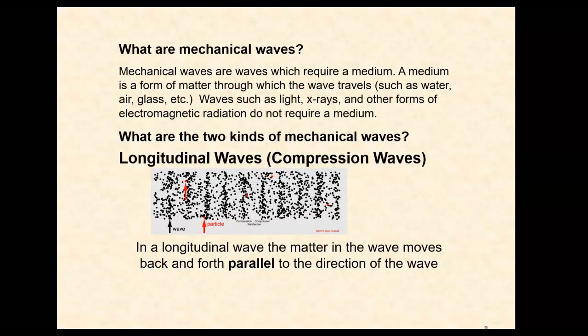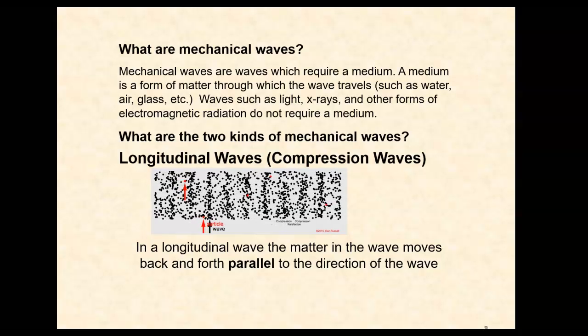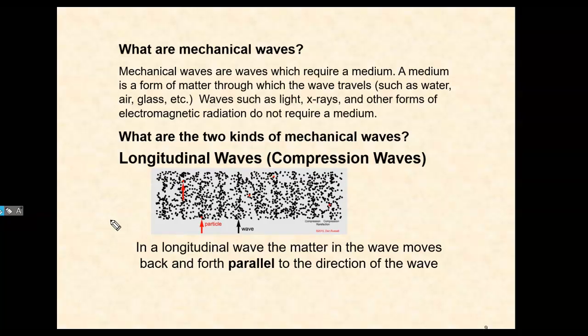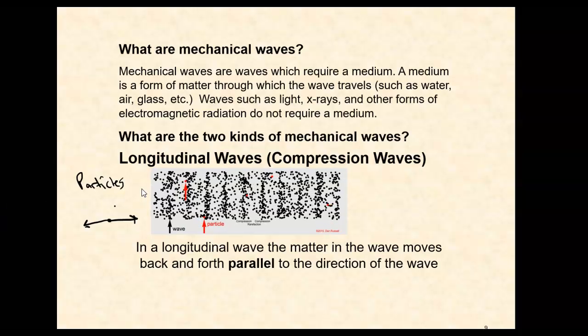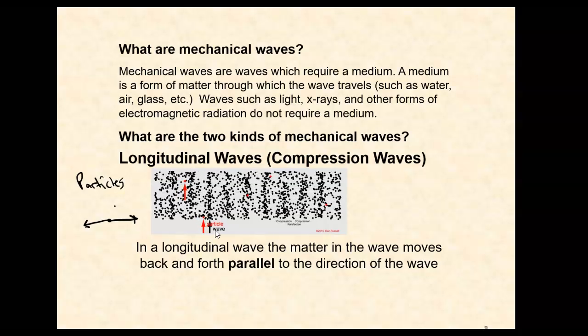If you look at the red dots in the animation, you can see the red dots are moving left to right and then back again. Okay, so the red dots, or all of the dots actually, are moving like this. Now, this is what the particles are doing in the wave. If you ask which way the wave is moving, you can see this black arrow is showing you that the wave is actually moving to the right.